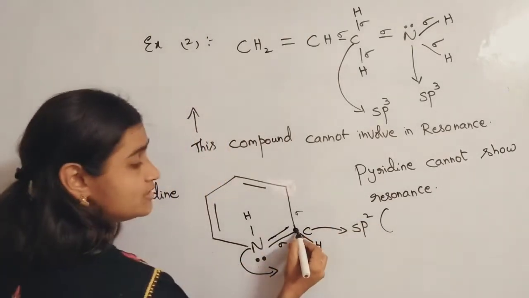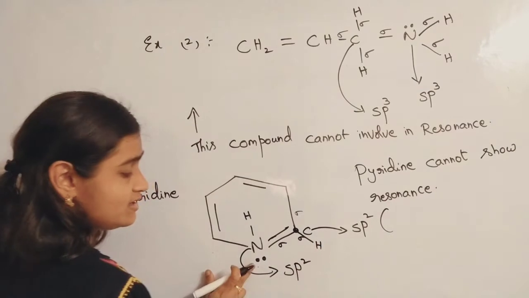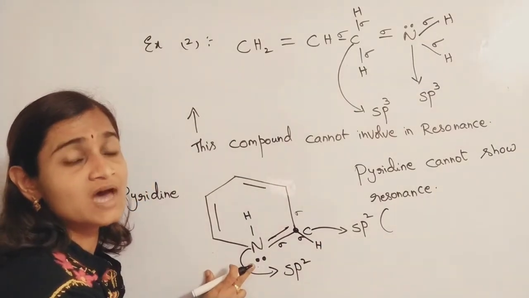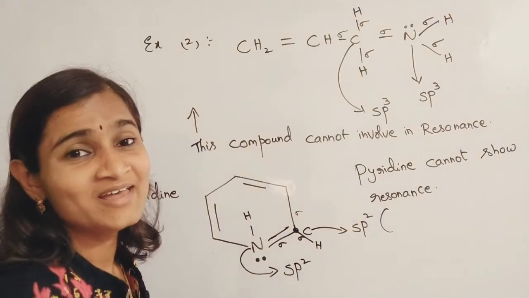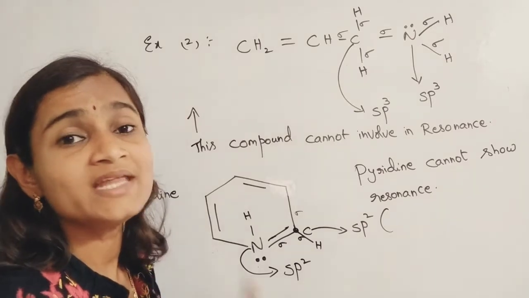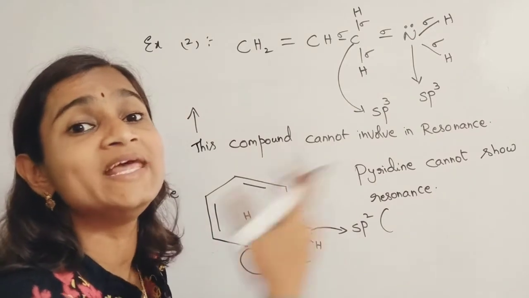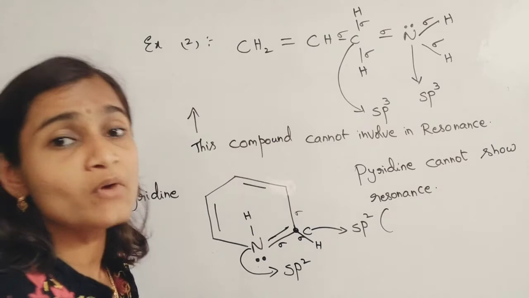And here the orbital of carbon and the orbital of nitrogen are perpendicular to each other. That means they are not in the same plane, they are in different planes. Please understand the points carefully.